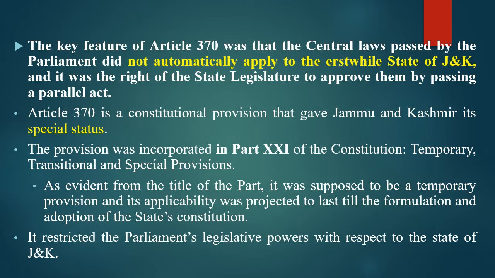So Article 370 is a constitutional provision that gave Jammu and Kashmir its special status. The provision was incorporated in Part 21 of the Constitution, titled Temporary, Transitional and Special Provisions. It was called a temporary provision, a transitional provision, and also a special provision, which is evident from the title of Part 21.